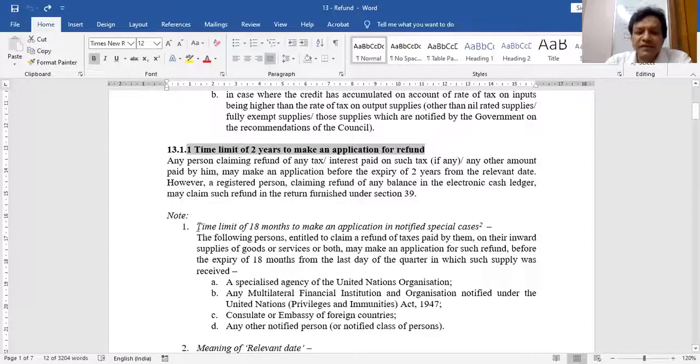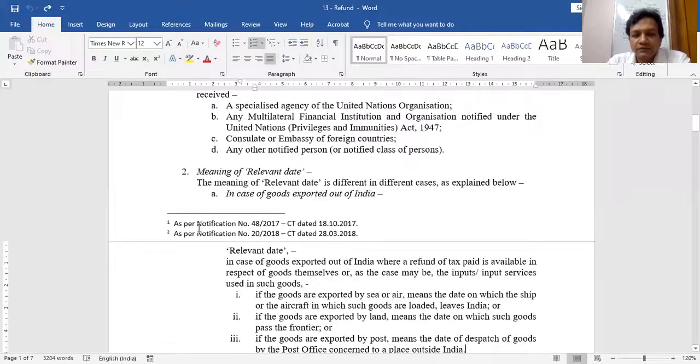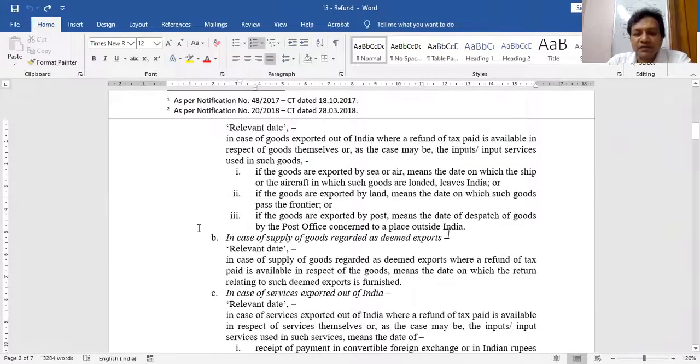Next point. In some exceptional cases, you do not have 2 years. You have only 1.5 years to make the application. You are not supposed to learn these things. You simply learn the concept: the 2 years time limit to make an application. In exceptional cases, the time limit to make an application of refund is 1.5 years. No need to learn this.